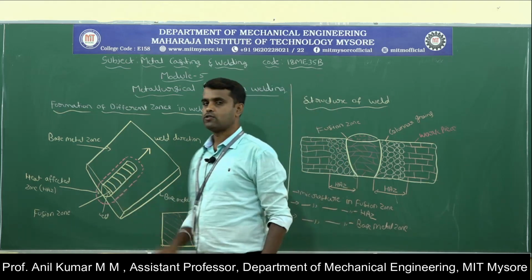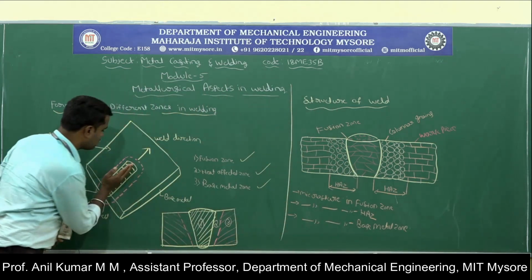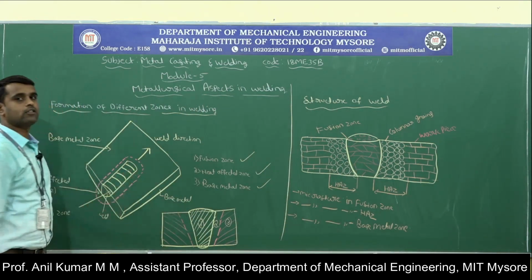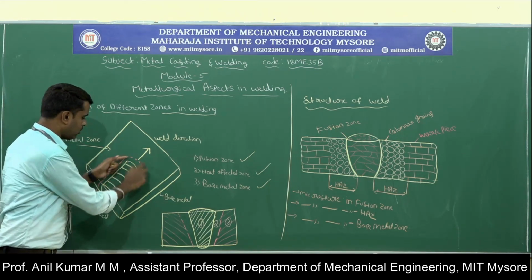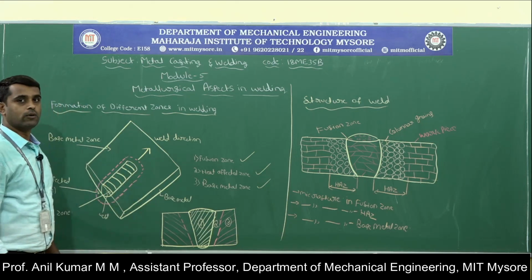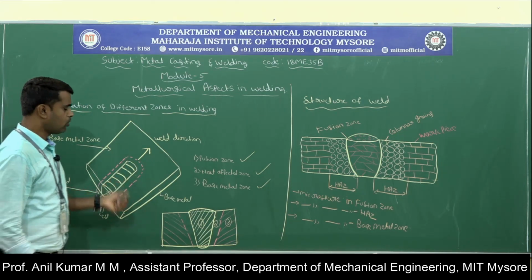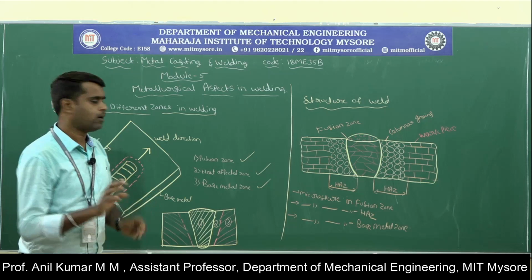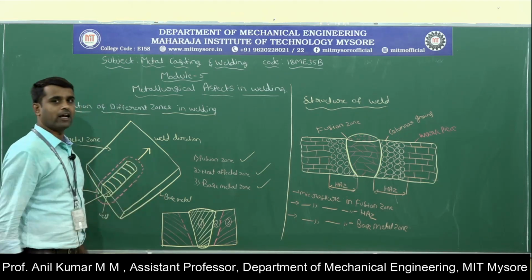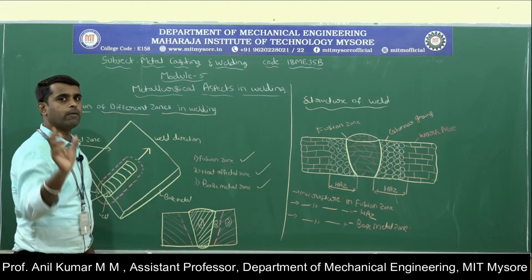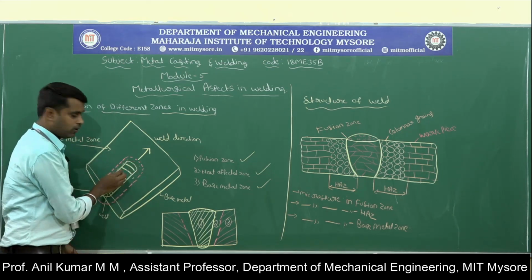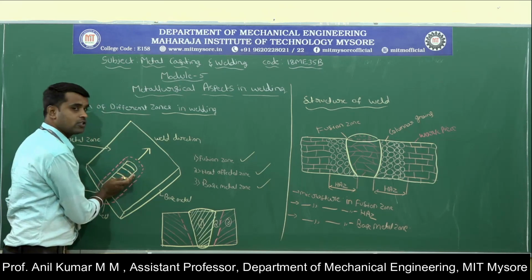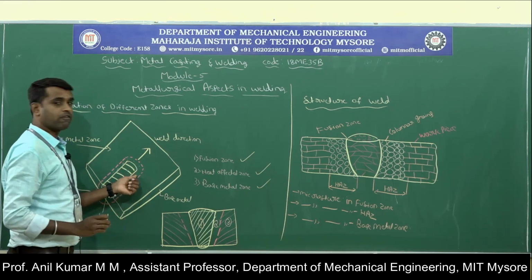Next is the heat affected zone. The zone adjacent to the fusion zone we can call the heat affected zone, or the fusion zone is surrounded by the heat affected zone. In this zone the base metal will not melt, but it is subjected to heating at an elevated temperature for a brief period of time. The zone adjacent to the fusion zone, that zone you can call the heat affected zone.